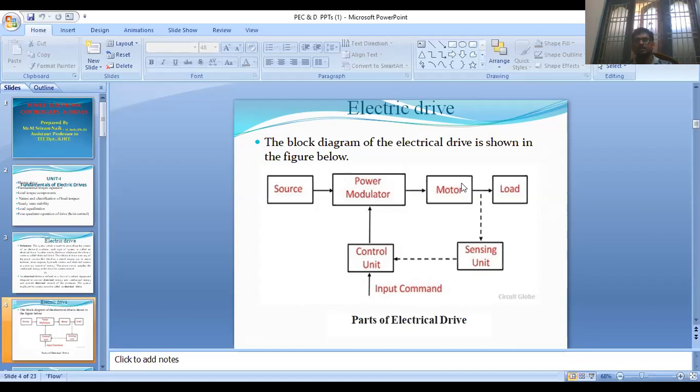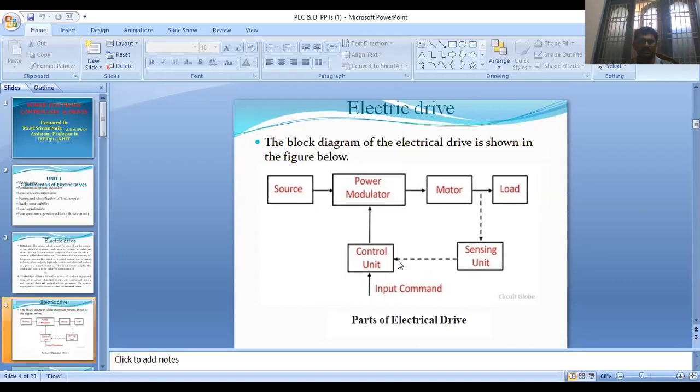Next, the motor is either a DC motor or an AC motor, and the load is a machinery equipment which performs the given task. Now the sensing unit measures the output parameters, that is the speed and torque of the motor, which are compatible with the load requirement, and it is compared with the input command signals, and then error signals are generated.